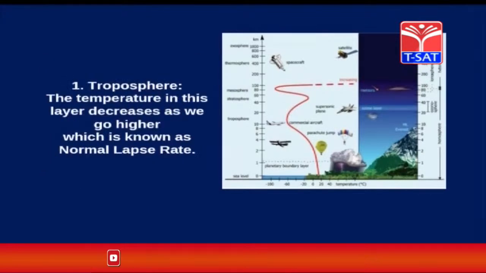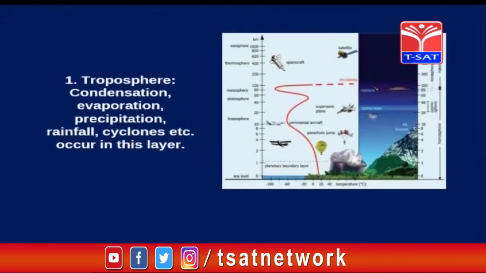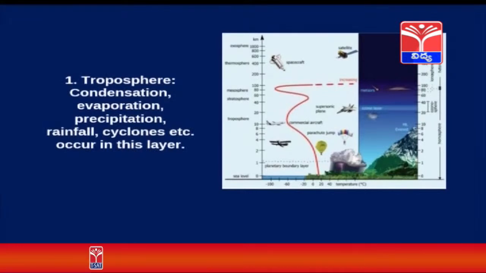The temperature in this layer decreases as we go higher, which is known as the normal lapse rate. Condensation, evaporation, precipitation, rainfall, cyclones, etc. occur in this layer, which we call the troposphere.